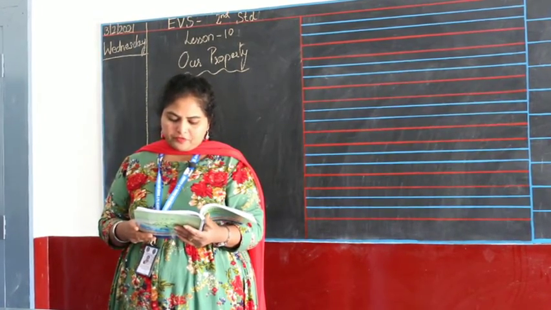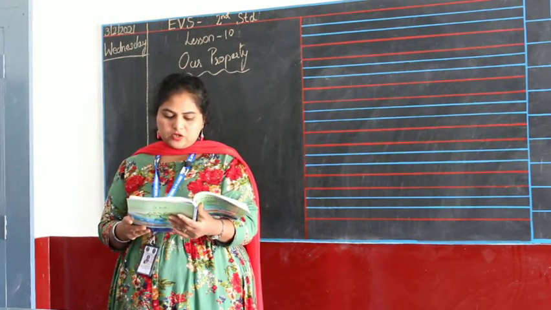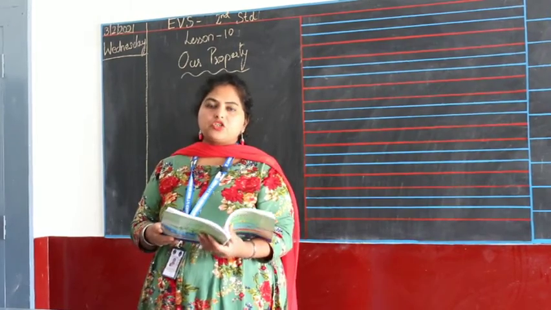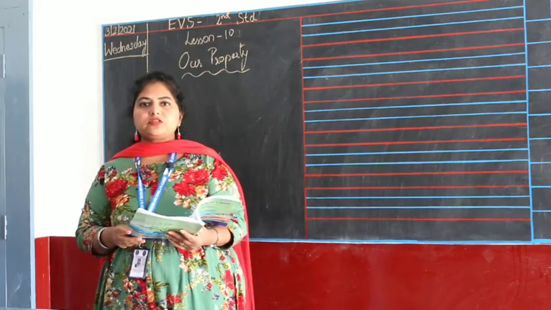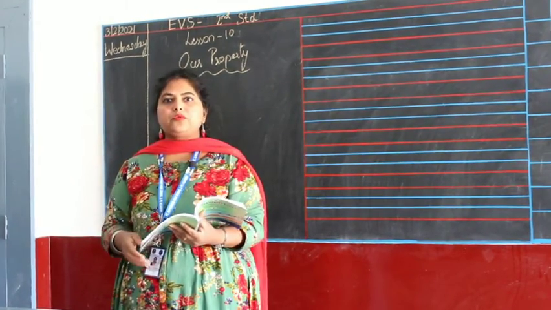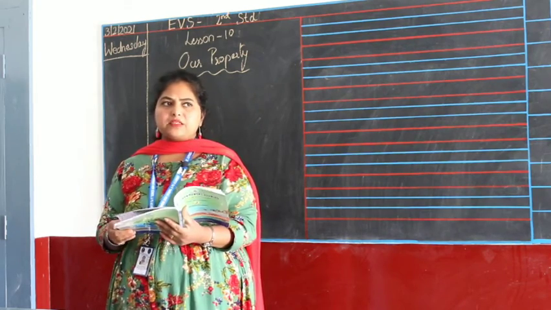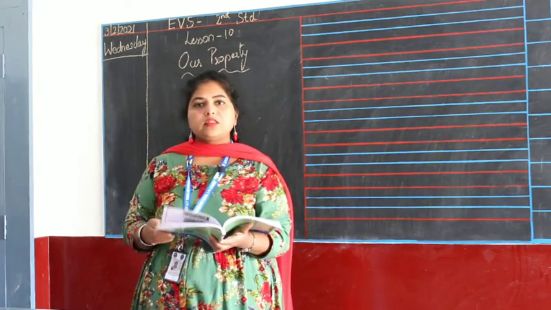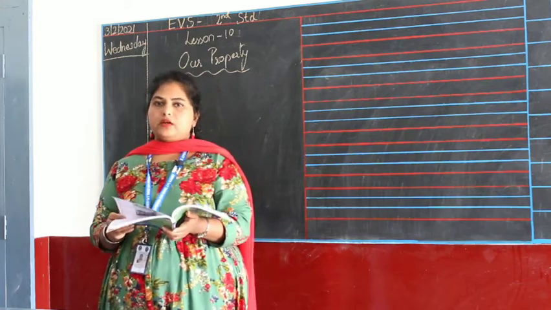This is a fair price shop of a town. Rice, wheat, sugar and oil are available at a low price in the shop. So fair price shop is what we call the ration shop, right? We get rations. You have a small ration card, you show that, and you will get wheat, rice, sugar, oil at a very low price. If you go and buy in another shop, it will be expensive. In these shops it will be less. So it is given for people with low income.